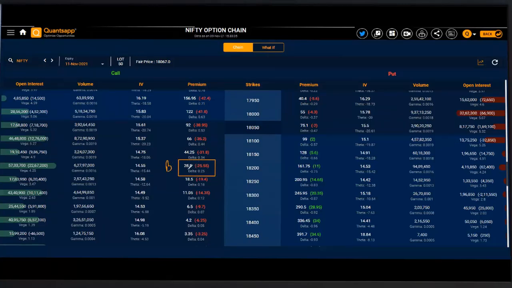My maximum risk is limited to the amount of premium which I am paying to buy that option first. Second thing is that if I am buying this 18,200 call, and Nifty goes in my favor, Nifty goes bullish up till, let's say, 18,700, 18,800, 19,000, whatever it can be, right? So if Nifty goes in my favor, my profit will become unlimited, right?